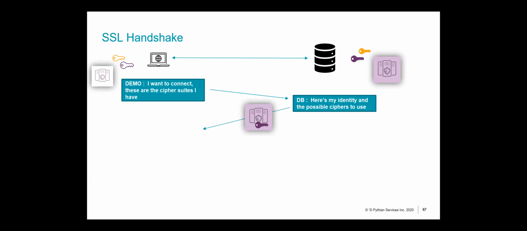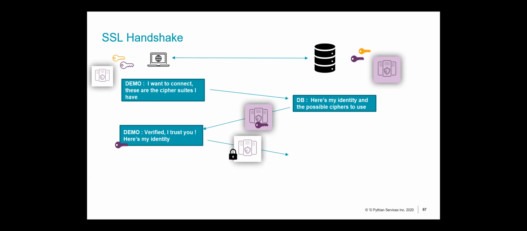Now, what does the client get? The client gets a certificate, which it will verify, and it also receives the public key for the database server. Now, it can use this public key to encrypt any communication or any information that it wants to relay back to the database. How does it do that? It takes its own certificate, which contains its own public key. It encrypts it using the key that it just received, and it sends that across to the database server.